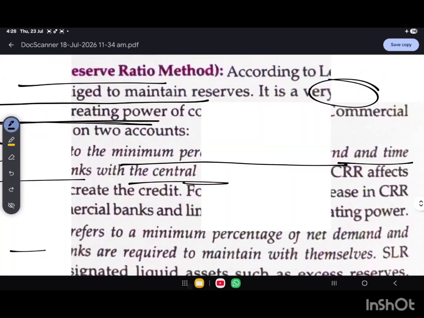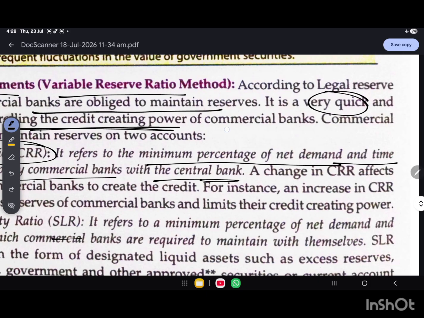Let's say the total deposit received by a bank in a month is 1,000 crores. Let's say RBI fixed a CRR of 4%. Then the amount kept with the RBI will be 4% of the 1,000 crores, approximately 40 crores.